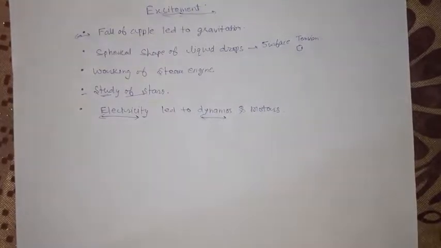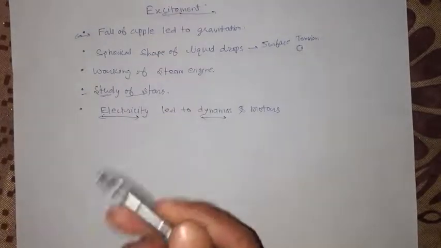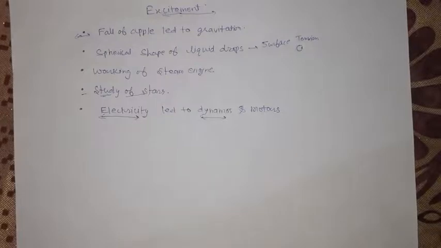The same goes for the water pump, which converts electrical to mechanical. Thus we come to know that all the technology working in our surroundings is due to the study of electricity. Thus we can say that the scope and excitement of physics is not limited. It is very wide, and there is a lot of excitement in physics.